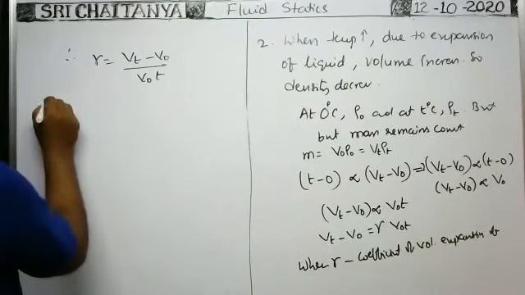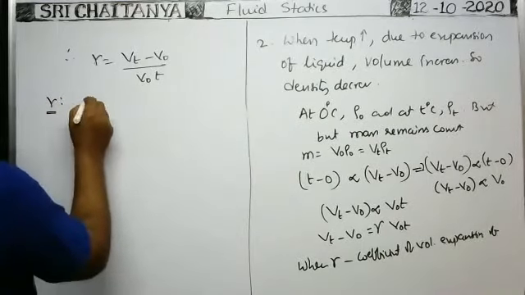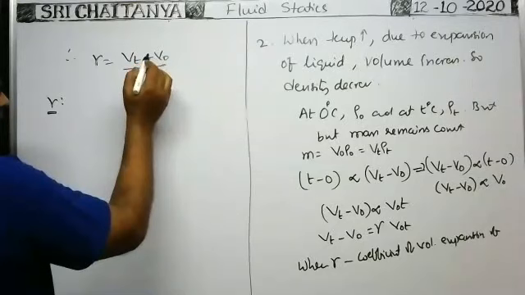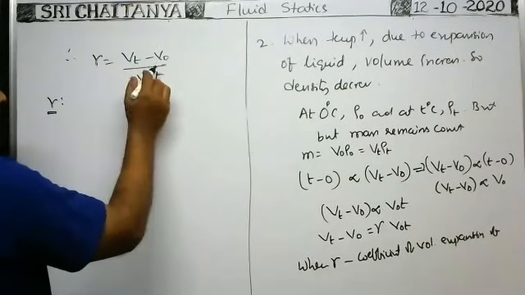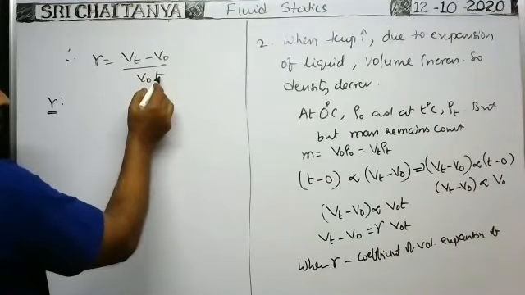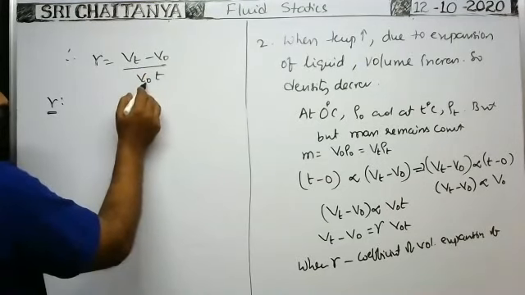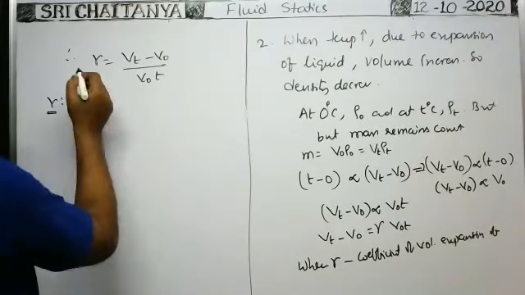So coefficient of volume expansion of the liquid, gamma, means the increase in volume of the liquid for 1 degree centigrade rise of temperature. The ratio between the increase in volume of the liquid for 1 degree centigrade rise of temperature to the initial volume at 0 degree centigrade, that is called the gamma.